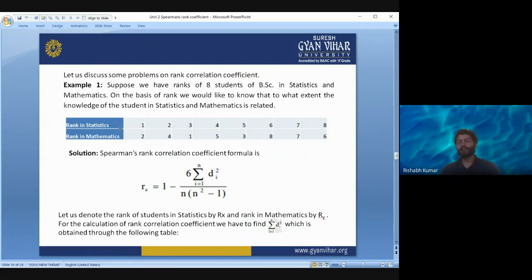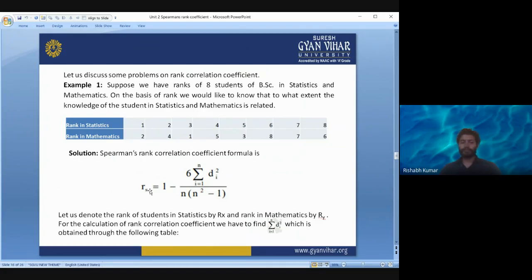So rank in statistics, in this case we are already provided with the ranks. There are 8 students. One student is having rank 1 in statistics and rank 2 in mathematics. Similarly, another student is having rank 2 in statistics and rank 4 in mathematics. Another student is having rank 3 in statistics and rank 1 in mathematics. So we have the data set with 2 variables, rank in statistics and rank in mathematics.